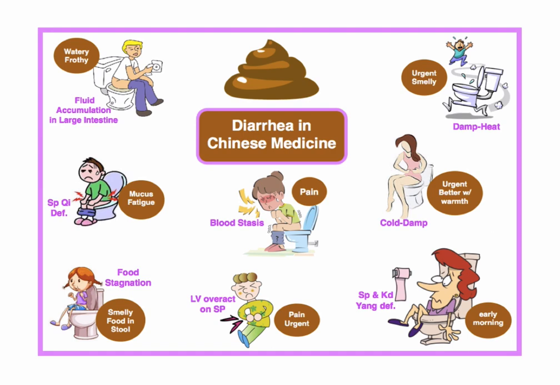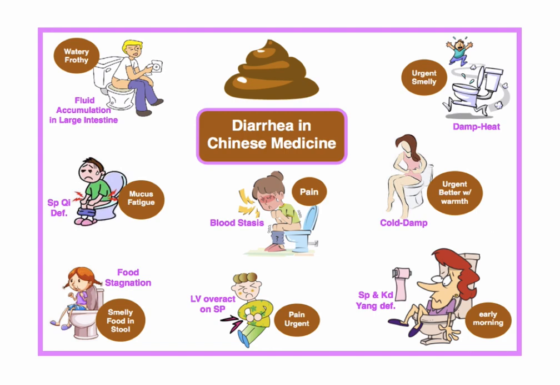Liver overacting on spleen is the same as the one for constipation. It's liver qi stagnation creating spleen qi deficiency, or stress creating some urgency to go to the bathroom. And in this instance, it's diarrhea. Sometimes it can turn into constipation back and forth, and that could be IBS. But this one would be painful, urgent diarrhea, which is usually due to stress.